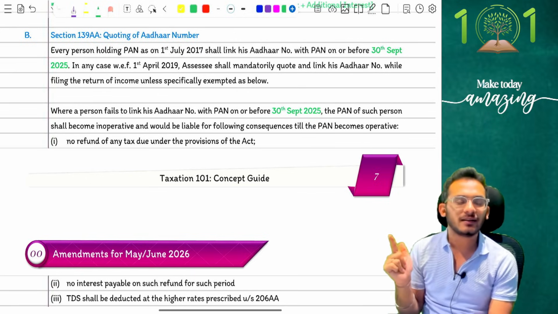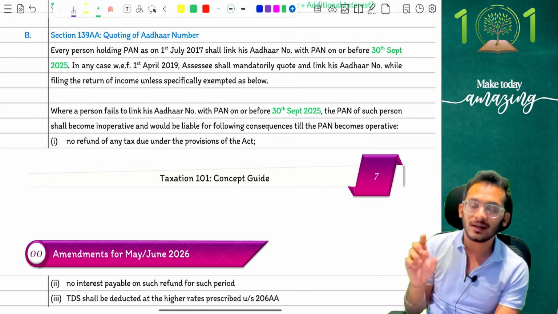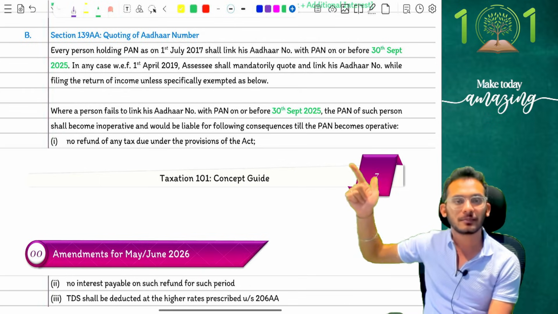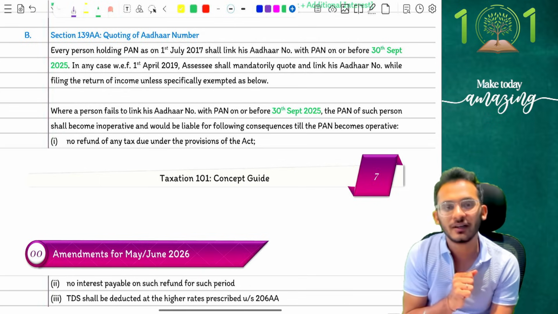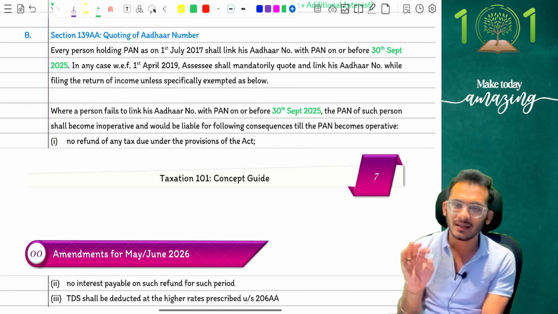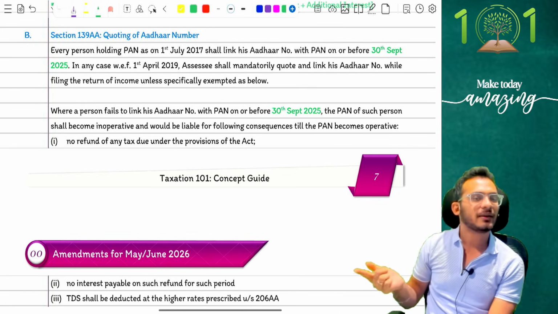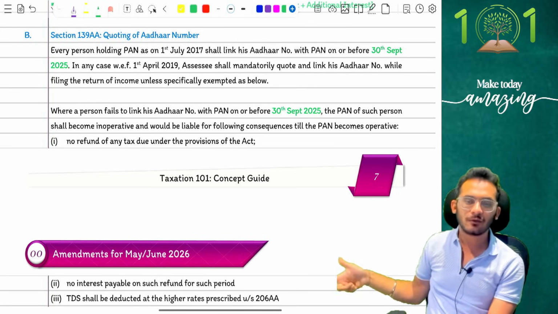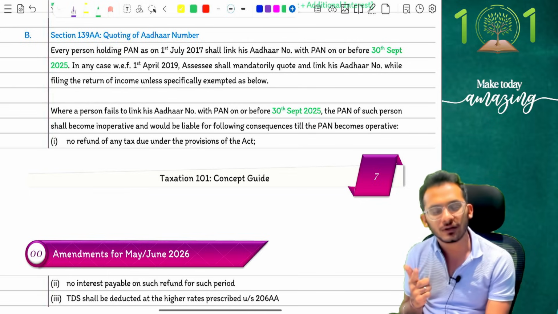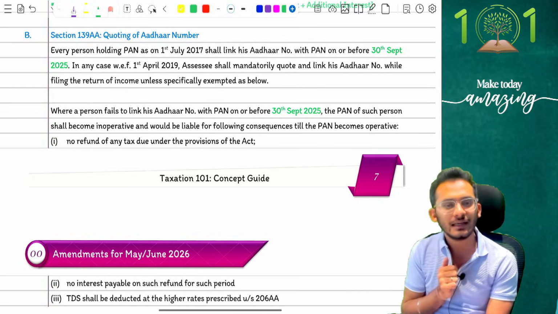This year they've come and clarified that now you can update your Aadhaar and link your Aadhaar with PAN number up to 30th September 25. So up to 30th September 25, you are eligible to link your Aadhaar with PAN. Until such date, I will not have any implications. But even after 30th September 25, if you don't link your Aadhaar with PAN, then you have consequences, the theory topic question that we have for our syllabus. So that is what this amendment comes and clarifies to you.